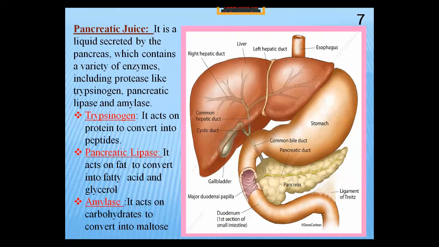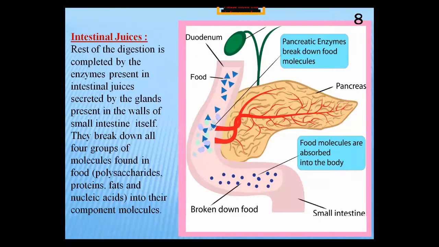It completes gradually in the different organs of the body. That's why the remaining digestion of the carbohydrate and protein completes in the duodenum. Still, a little bit is left. What happens after that? The intestinal juices complete the rest of the digestion, which is a little bit left.